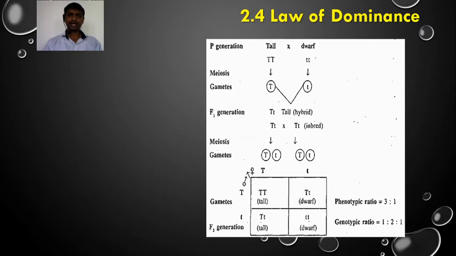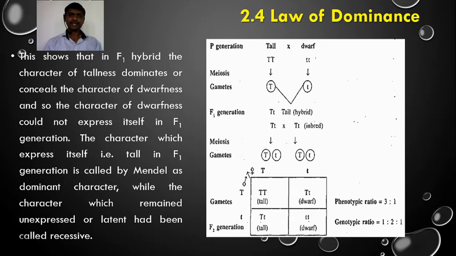Here the parents are tall and dwarf, which is a pair of contrasting characters. Out of this, only one character appears in the F1 generation. This is the law of dominance. In the F1 hybrid, the character of tallness dominates or conceals the character of dwarfness.